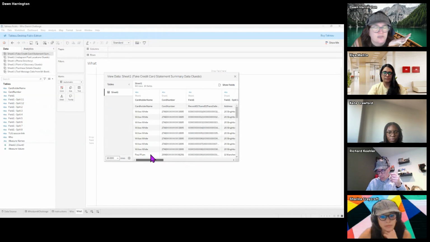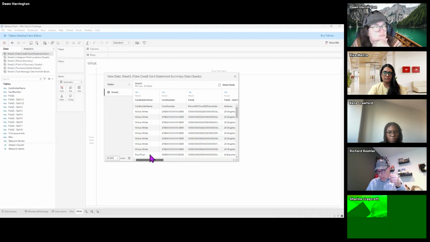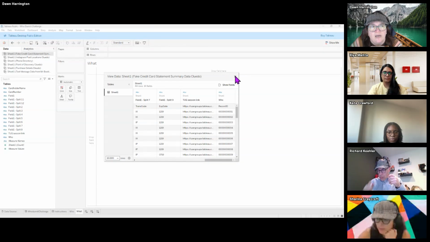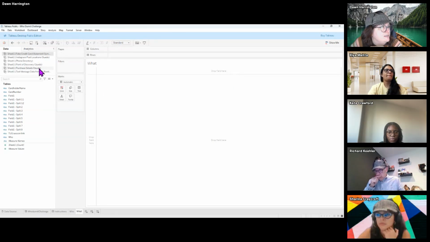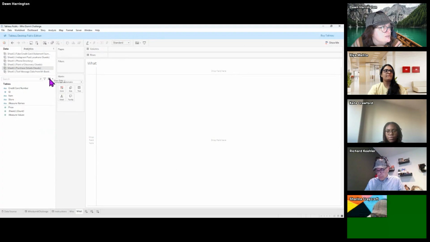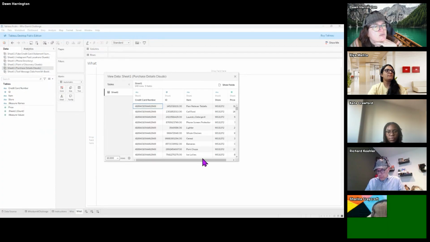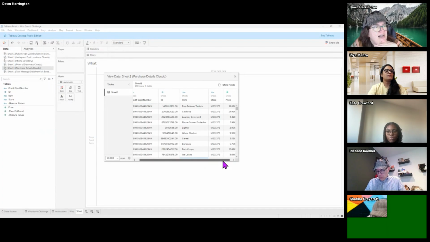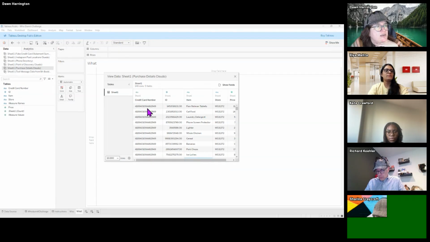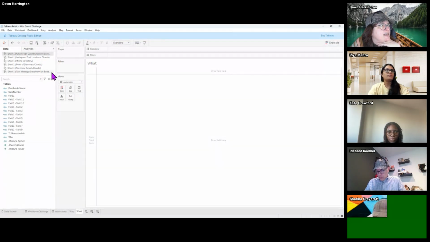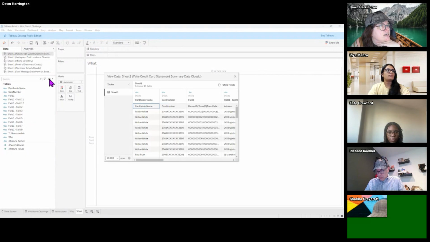If you were using another tool, obviously you could do this differently. So we want to figure out the what. We want to join that data with the purchase details. So let's look at the purchase details. We've got a credit card number here, and we have some items that were purchased. Do we have a credit card number here? We have a masked credit card number. So we're going to have to mask the card number to join it with the purchase details.